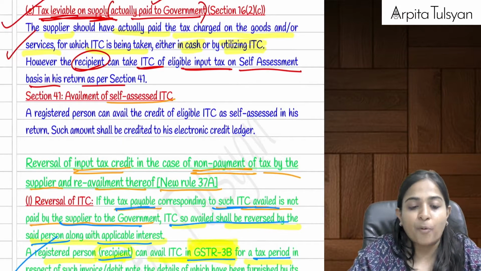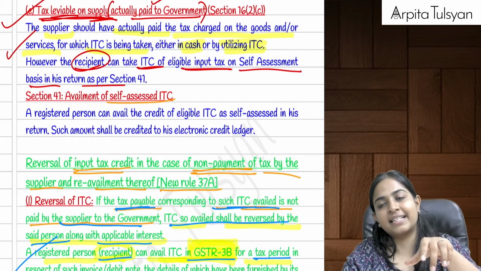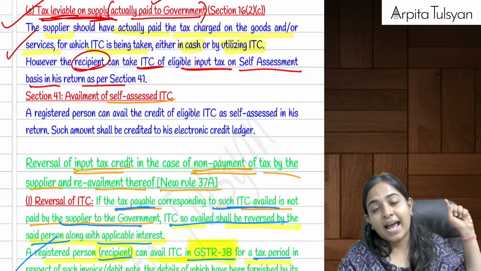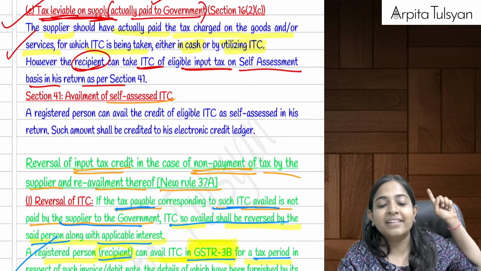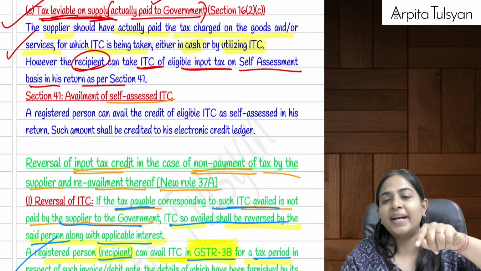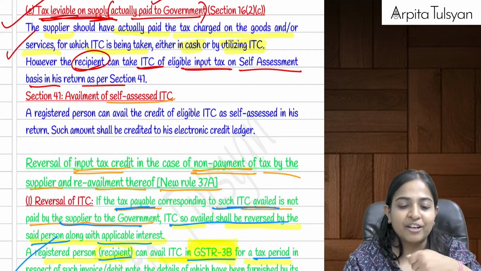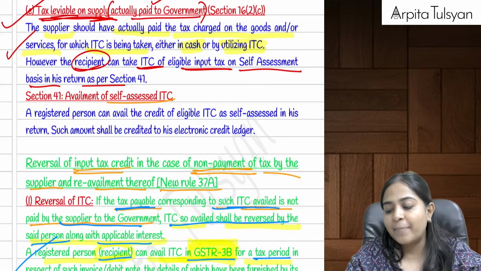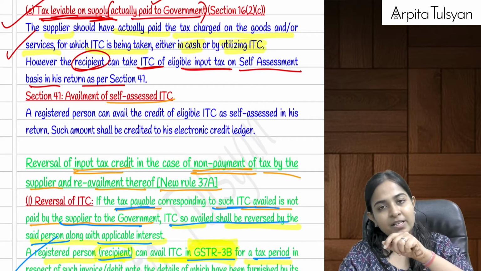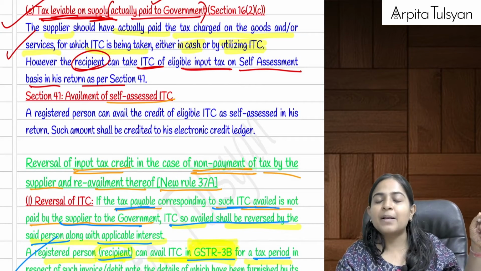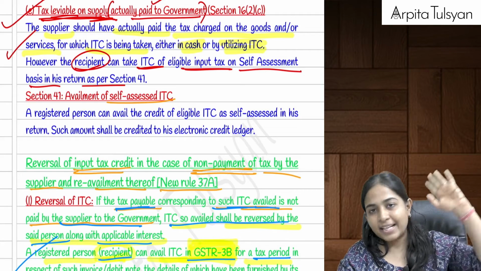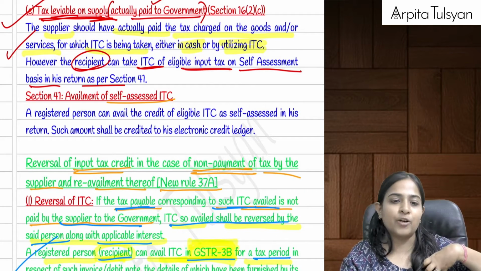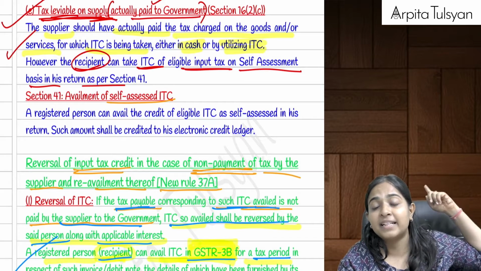Okay, then fifth point, tax leviable. Whatever tax credit we are talking about, that should have been actually paid to the government by the supplier. Only if the government gets the tax, then only the government is going to give me the ITC. So what will happen here? Supplier gives me the invoice. Okay, I make the payment to the supplier. Supplier pays the tax to the government. I take the GST credit of the same, assuming that he has paid the taxes to the government.